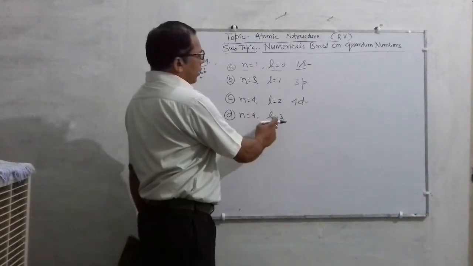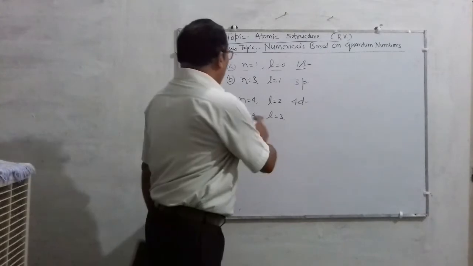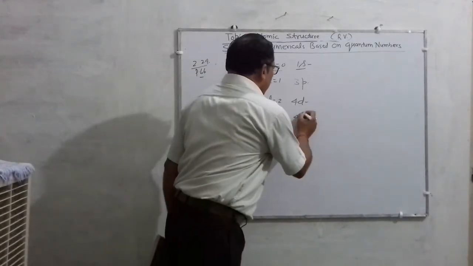n is 4, L is 3. Now you know that L is 3 is for f orbital, and the number of shells, meaning the principal quantum number, is 4. So this will be 4f.